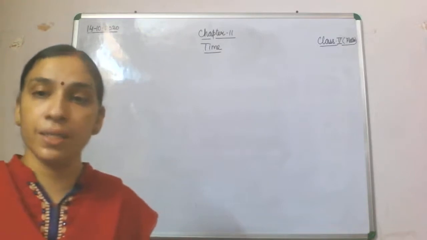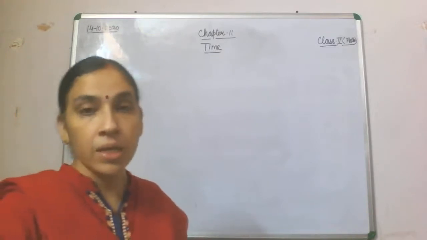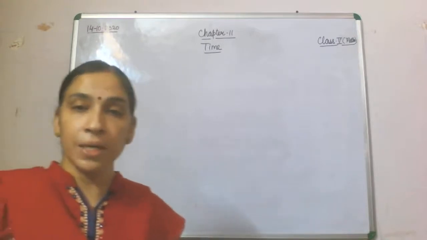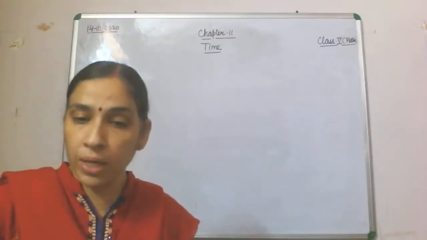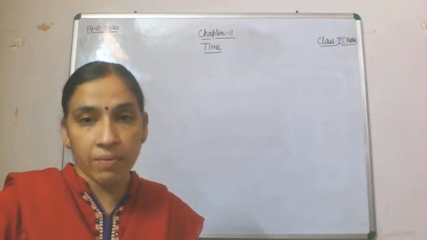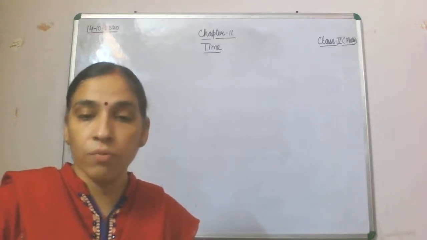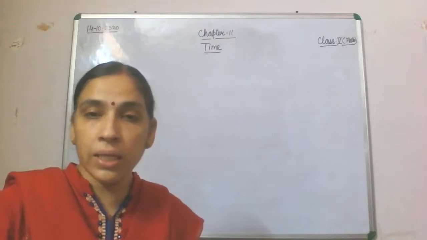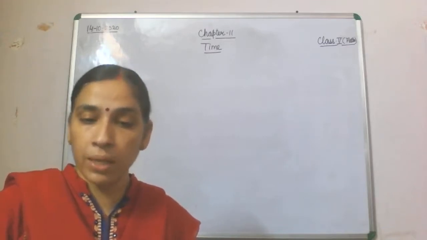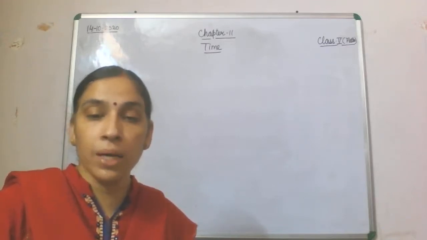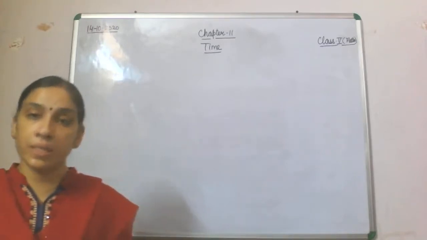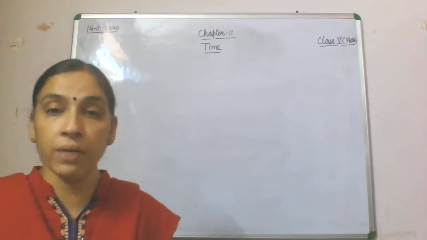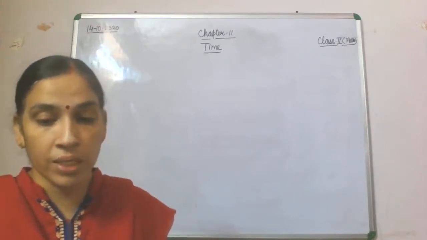60 seconds is equal to 1 minute, 60 minutes is equal to 1 hour, 24 hours is equal to 1 day, 7 days make a week, 4 weeks make a month, 30 days make 1 month, and 12 months make 1 year, 365 days make 1 year, and in 1 year we have 52 weeks.